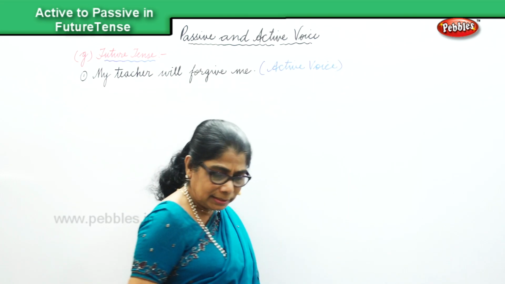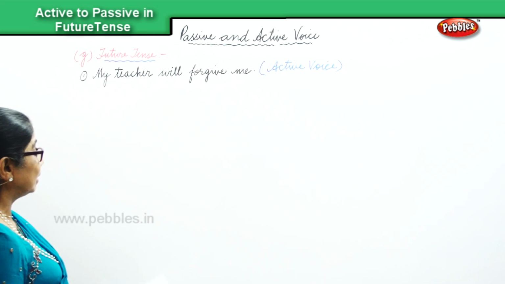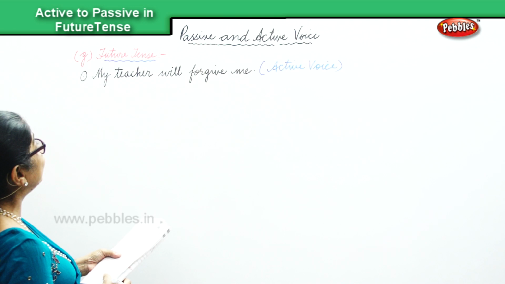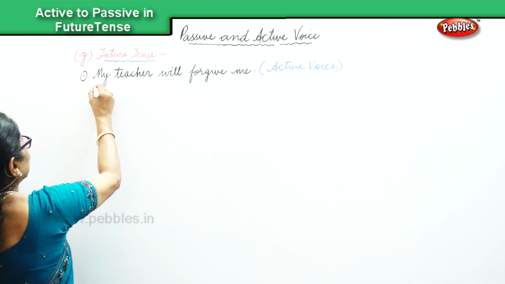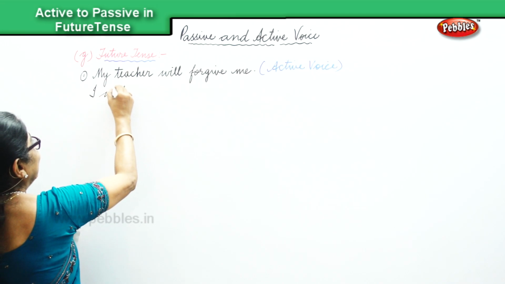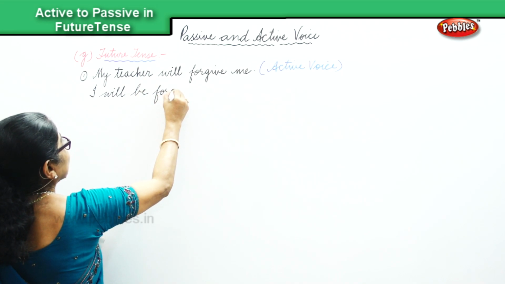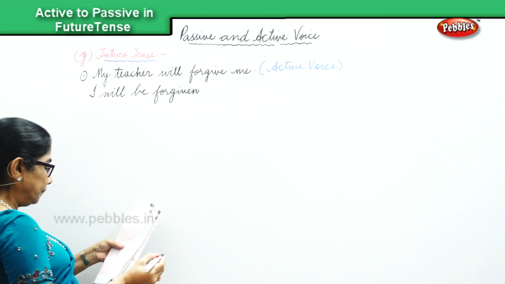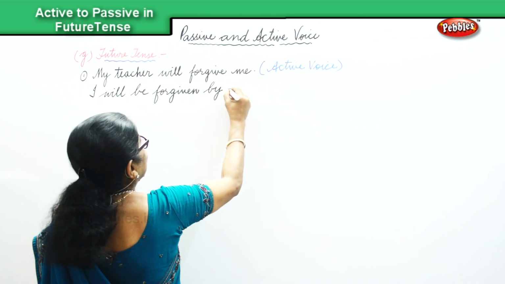Now we're going to change this active voice into passive voice in the future tense. Okay, so how will that be? I will be forgiven by my teacher.